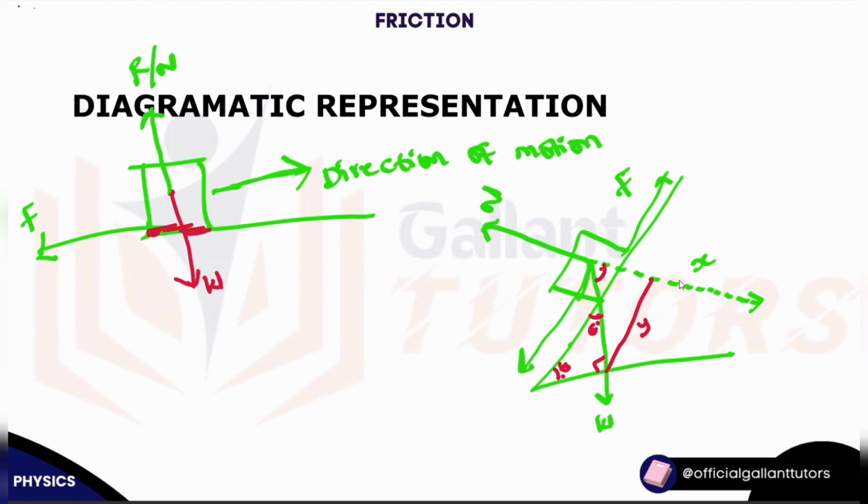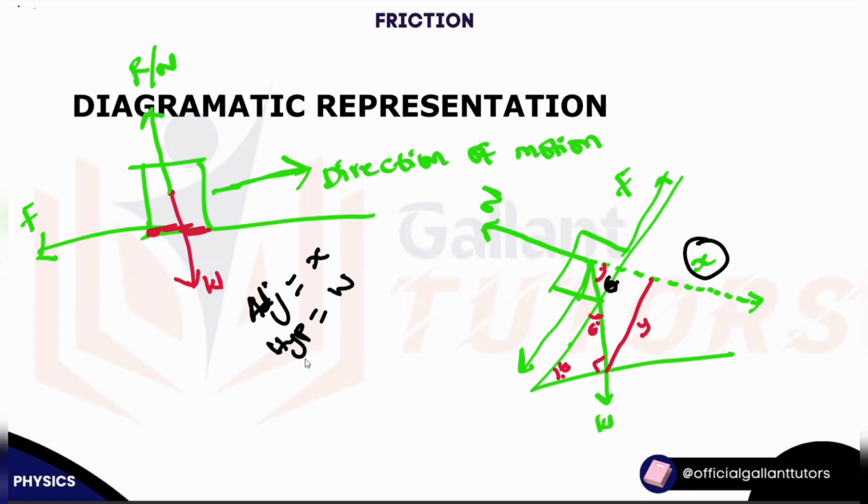So how do we go about finding x? All right, so we know our theta for sure, that is our theta. This is the adjacent and this is the hypotenuse. So we have adjacent to be x and hypotenuse to be w, and we have our theta here. Remember, we're looking for x this time around.